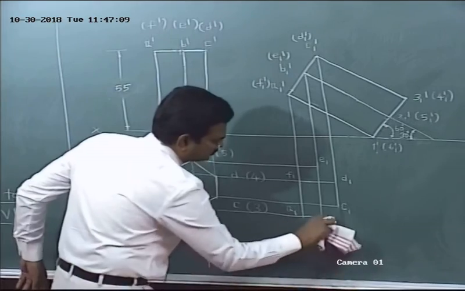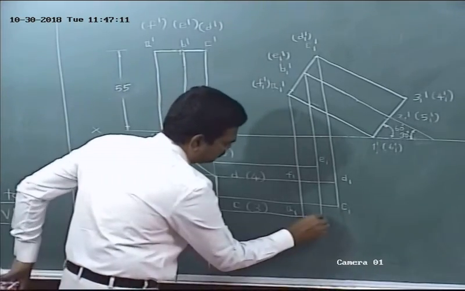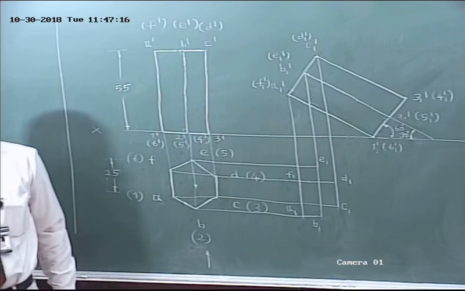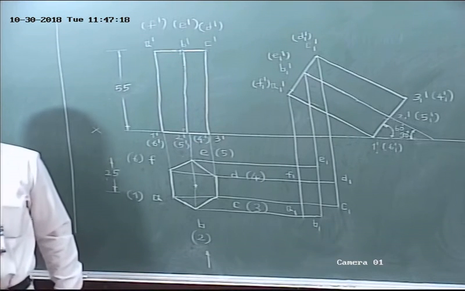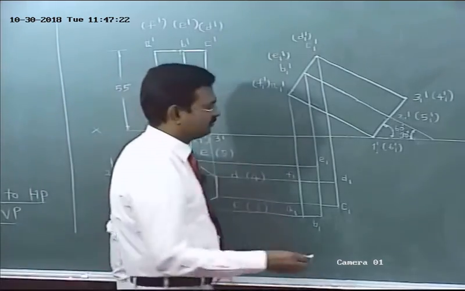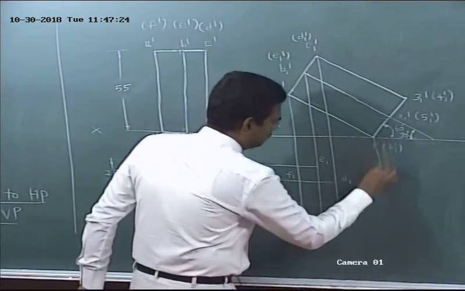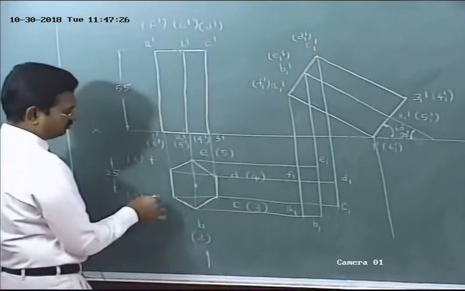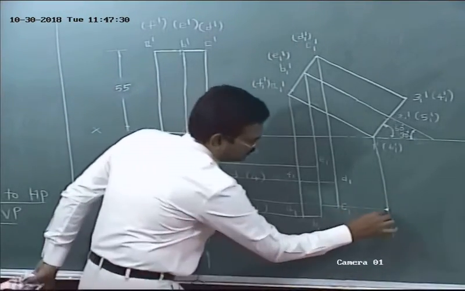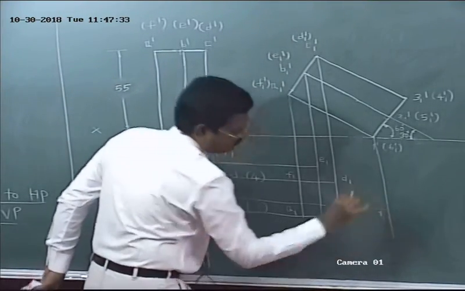To give a good impression to the examiner, erase the unwanted projectors. Do you have any doubt? So we have obtained all the top base corners. In this way, we have to obtain all the bottom face corners. For this first one, from 1 dash draw a vertical projector. Where is 1? This one. From 1, draw a horizontal projector. Just simply extend the line. What is this? 1, 1.